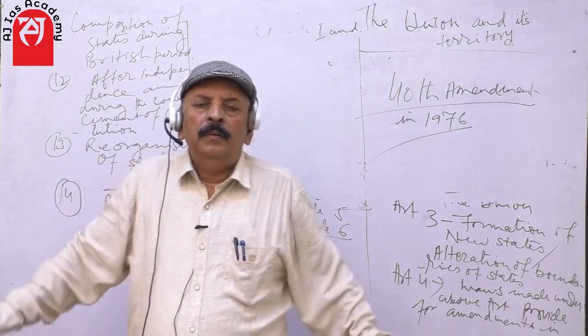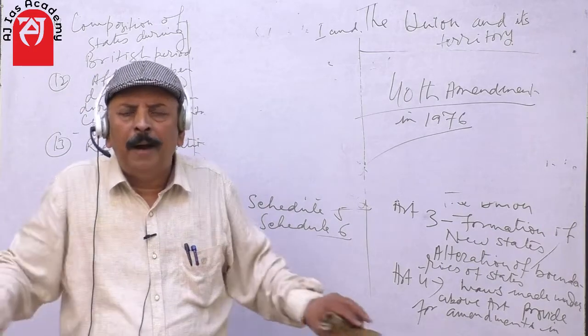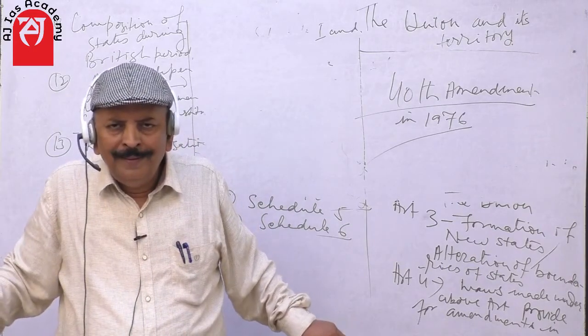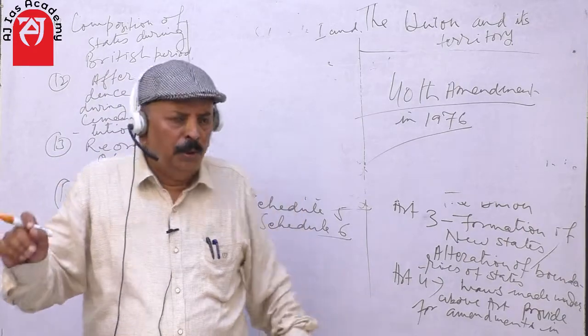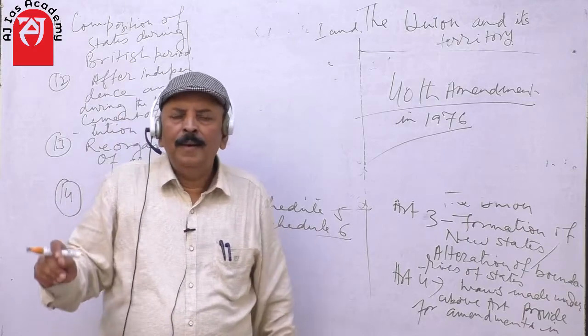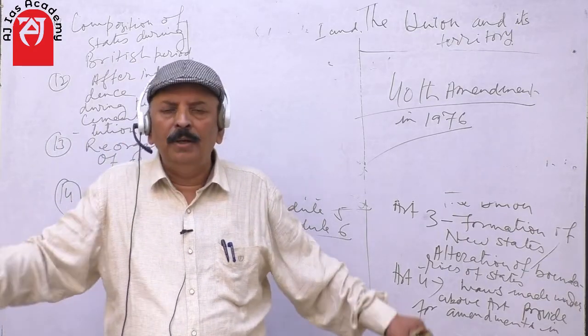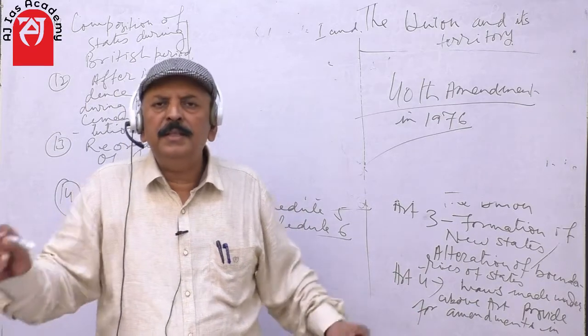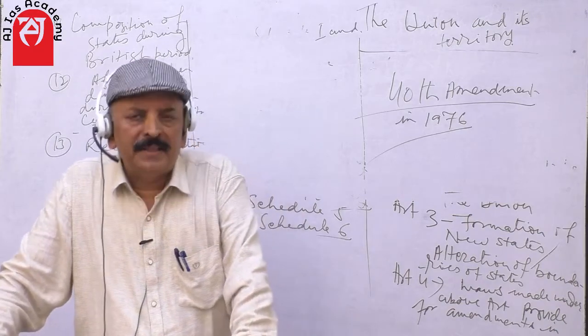And the powers of the central government and state government are clearly defined. An indestructible union made of indestructible units. This is the fine example of federation.